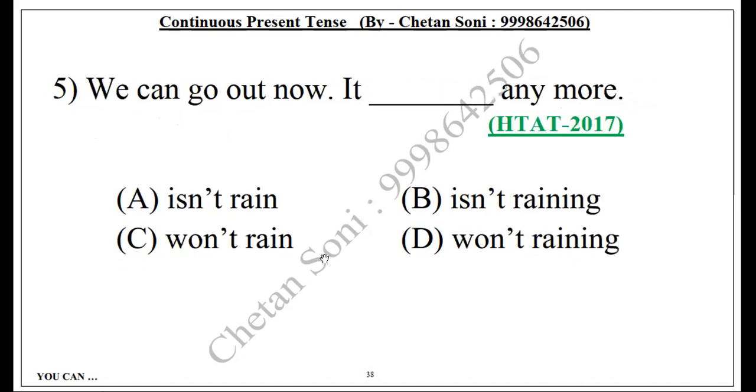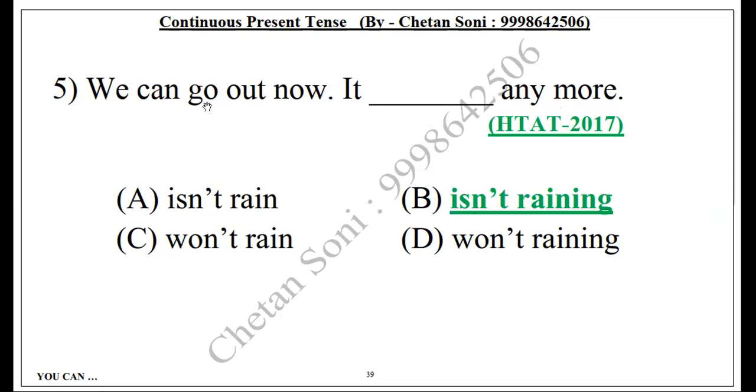And last one. We can go out now. It isn't or won't rain anymore. Give me the answer: A, B, C, D. C. Sure. See, what is won't? Won't is nothing but the short form of will not. No. So actually, we're going to go with B. B for boy? Yeah. It's okay.